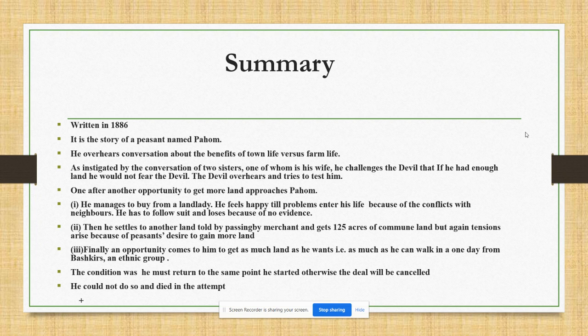because of conflicts with neighbors. Although it happens that he has to file a suit and loses because of no evidence against Simon, who cuts lemon trees from his farm. Because of the problems, he tries to settle down in another locality, and he happens to meet a merchant from beyond the Volga. The merchant asks for a stay with Pahom one night, and in the conversation tells Pahom